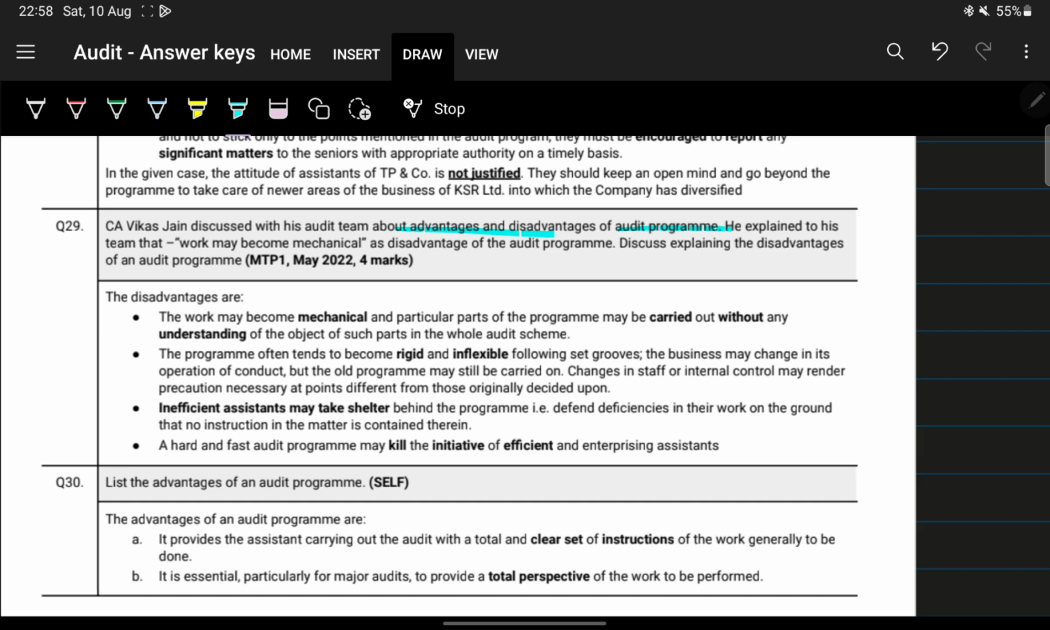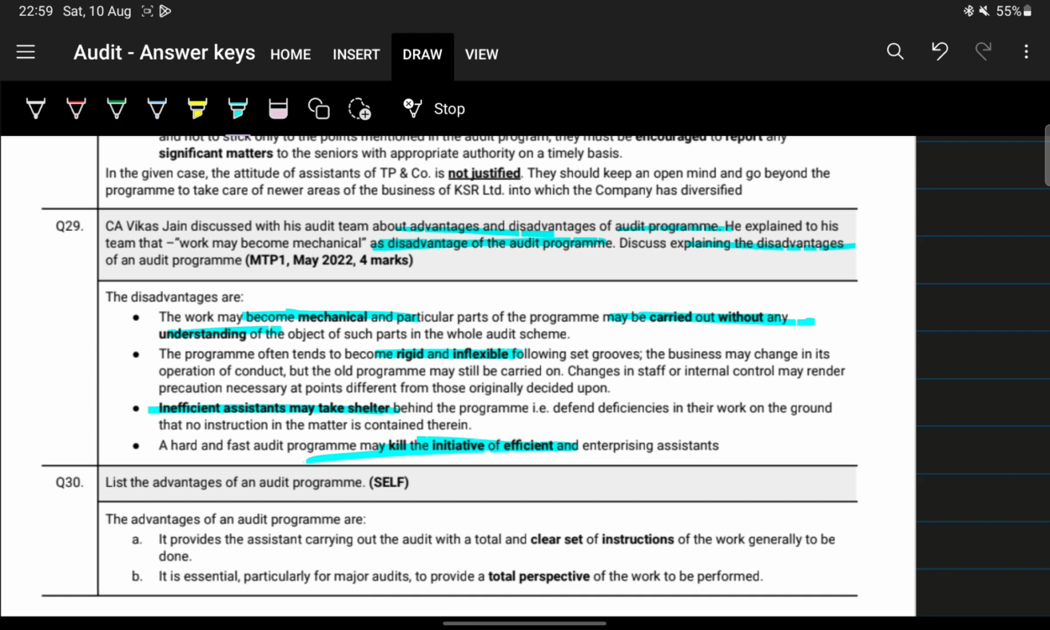Next. Now basically they're asking the disadvantages of an audit program. Firstly, it becomes a mechanical process to be carried out without any understanding. It becomes rigid and inflexible. Inefficient assistance takes shelter, and it kills the initiative of efficient assistance. So firstly, it becomes mechanical and they carry it out without understanding the purpose or objective of such particular procedure. Next, it becomes rigid and inflexible.